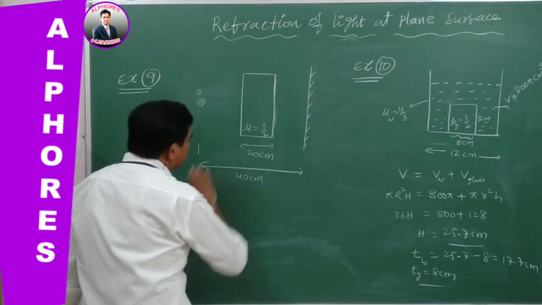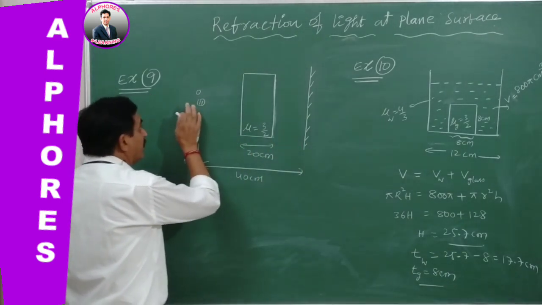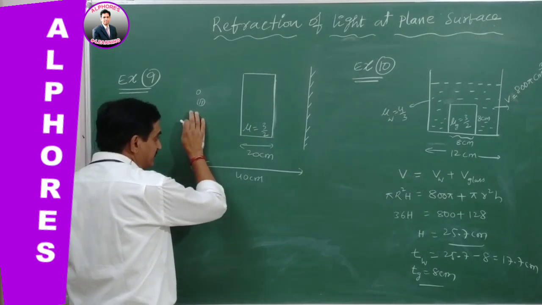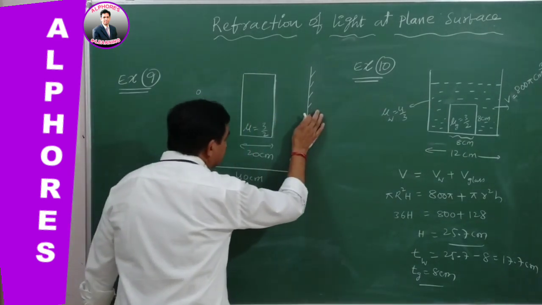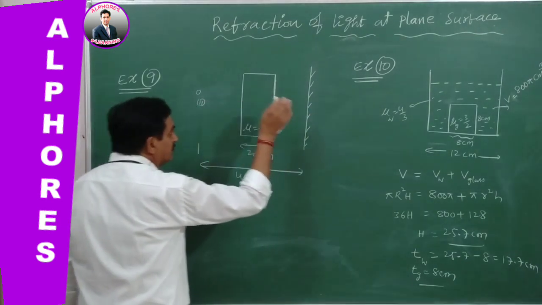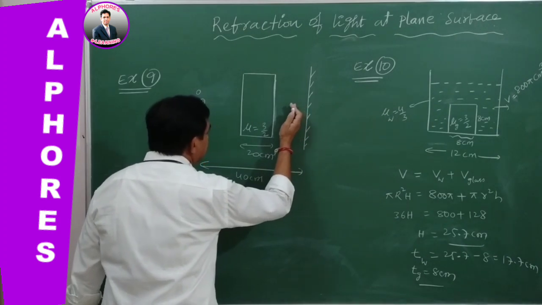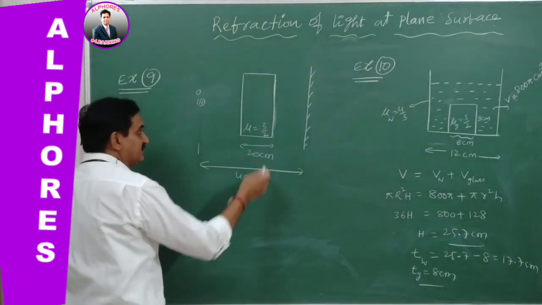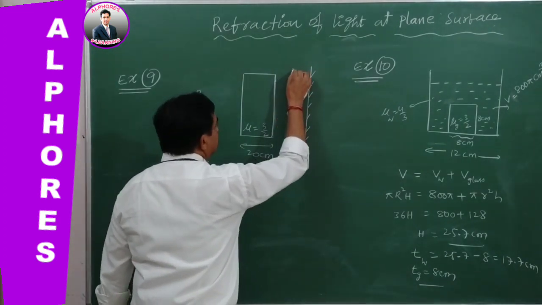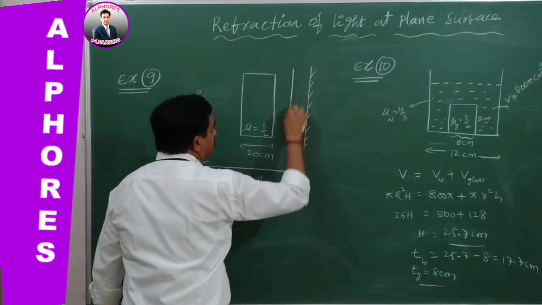Now in this case, first logically, when we consider this from the object side, the observer is here on the object side, then the mirror is taken to be the object. The observer is here, the mirror taken to be the object. So what will be the shift taken by this plane mirror due to this glass plate? Generally the shifting is towards the glass plate. Suppose this is the apparent position of the glass plate, mirror.